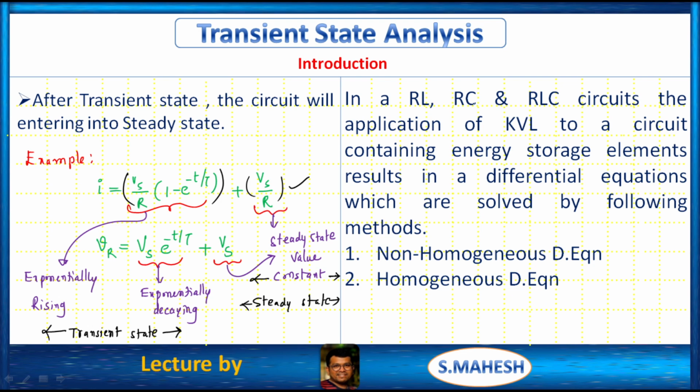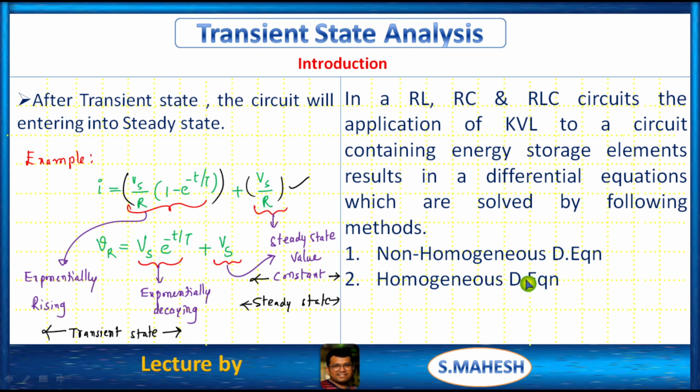So in RL, RC and RLC circuits, the application of KVL to a circuit containing energy storage elements results in differential equations, right? Means L into di by dt. Like that, in the case of a capacitor, the value of current is C into dV by dt. Those are nothing but differential terms, right? So by the application of KVL in RL, RC and RLC circuits, we get differential equations which are solved by two methods: non-homogeneous differential equations and homogeneous differential equations.